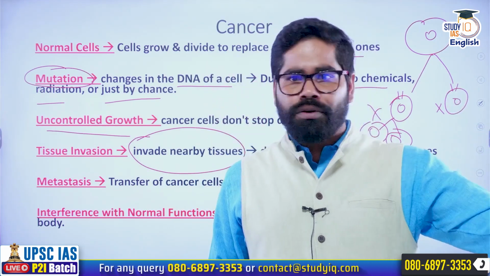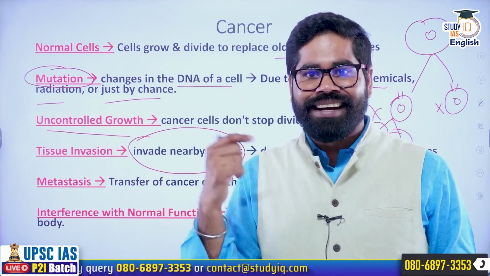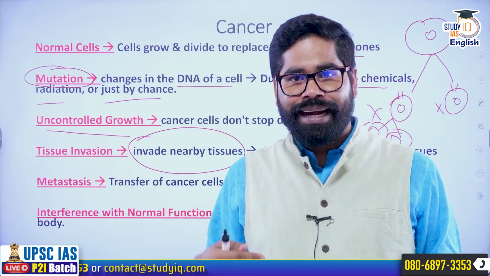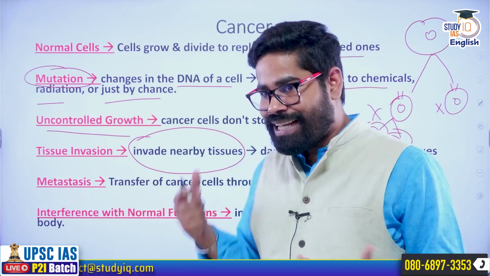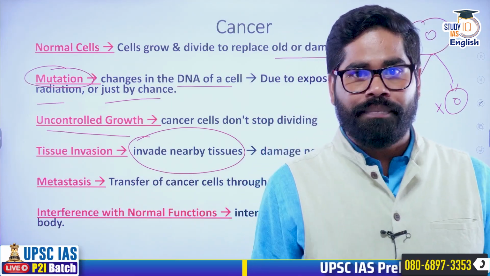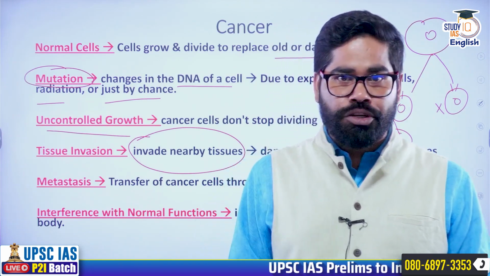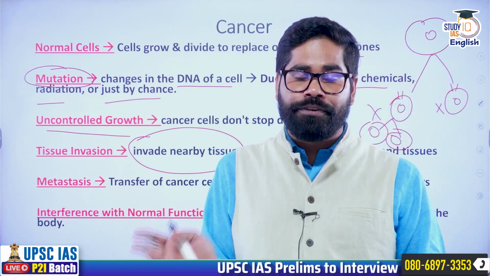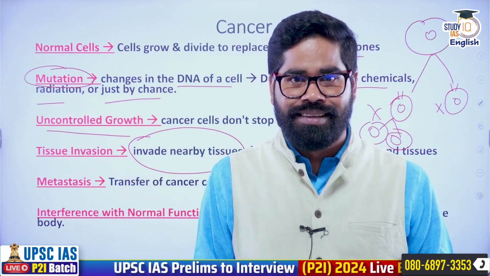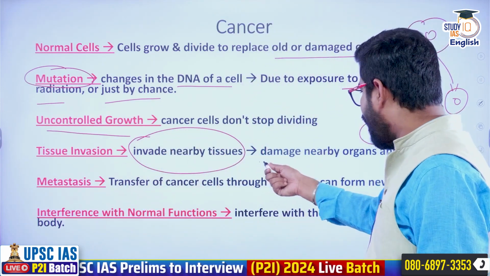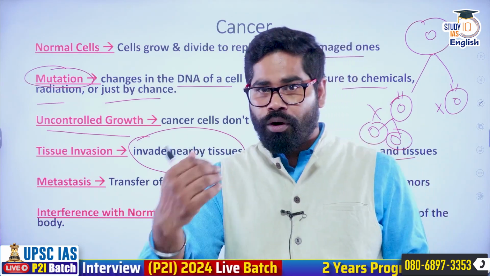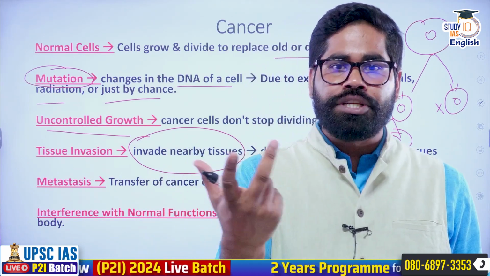Like look at the problem. We have just seen that lung cancer is one of the major cancers in males in India. Now suppose that if there is development of any such cancerous cell near the lungs, what would happen? It will create some additional lump, it will create some additional tissue, and it will try to invade, it will try to obstruct the nearby tissues, the nearby cells, the nearby organs. So what will happen? It will start damaging the nearby organs and tissues, because now it has invaded an area. Our body was closely packed, and in that a new tissue has been formed.